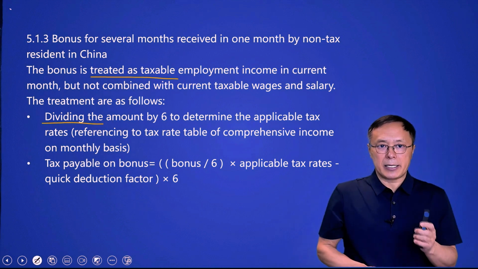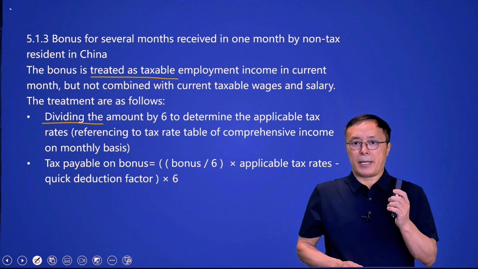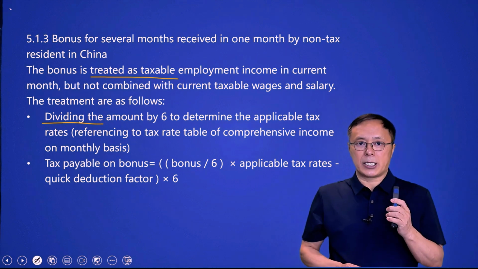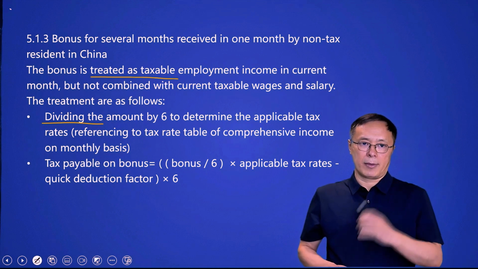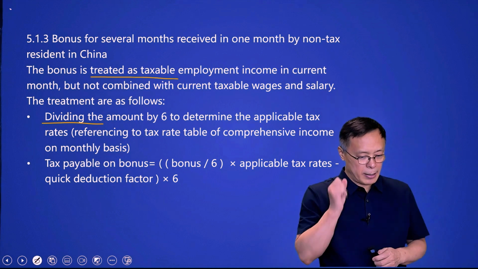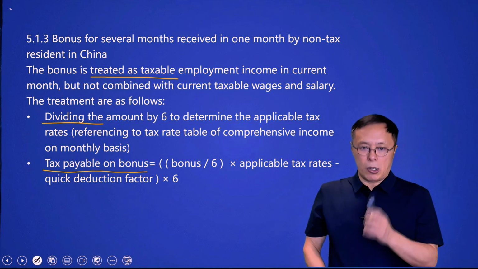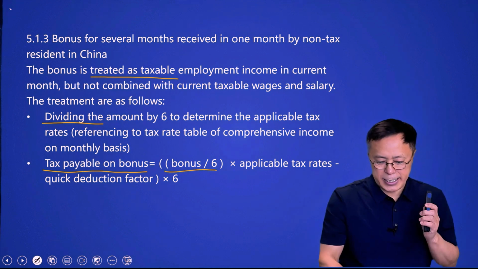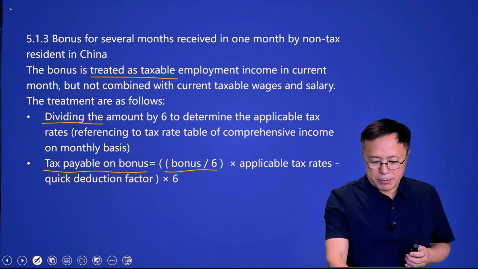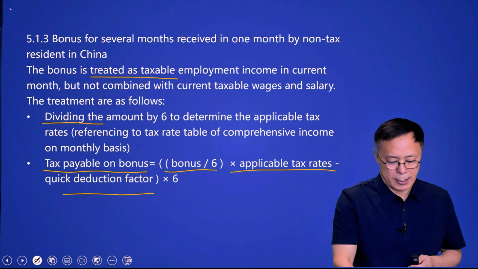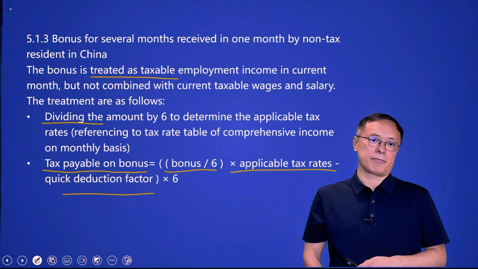The first step, divide the amount by 6 to determine the applicable tax rate according to the tax rate table for comprehensive income on a monthly basis. And the second step, tax payable on the bonus is the whole bonus divided by 6, times the applicable tax rate, minus the quick deduction factor, times 6 again.